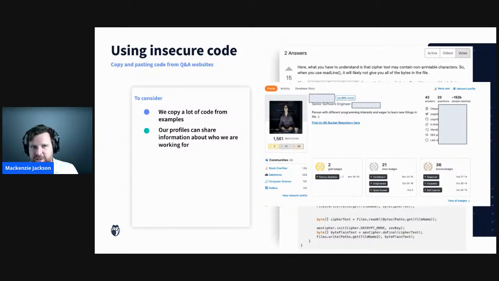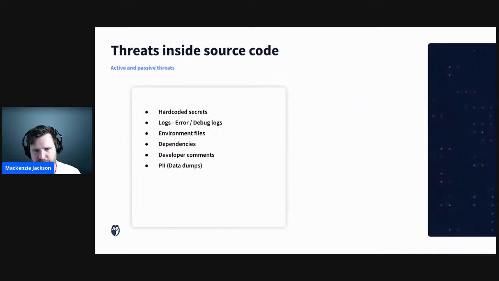So we also have to be careful about what we're copying into our applications and what we're posting out, because unfortunately, malicious users are monitoring these places. There's an example of a malicious hacker on Stack Overflow who inserted a Bitcoin cryptocurrency mining algorithm into some of his JavaScript answers, which ran locally in the browser. So every time you visited someone's website with this code snippet, you were mining cryptocurrency for this attacker. So we have to be careful about things like that.